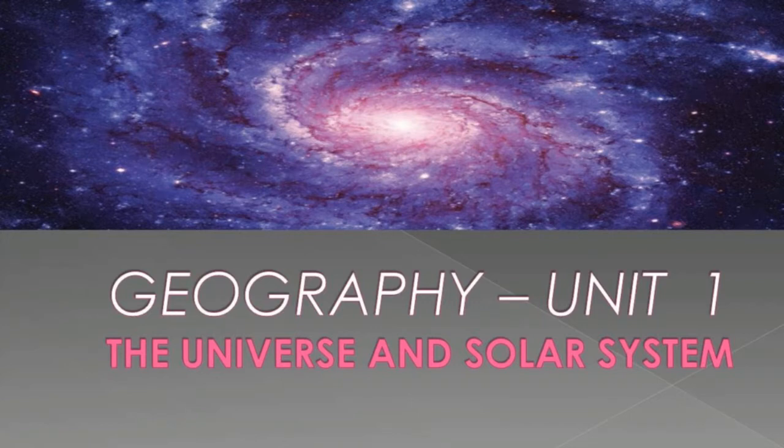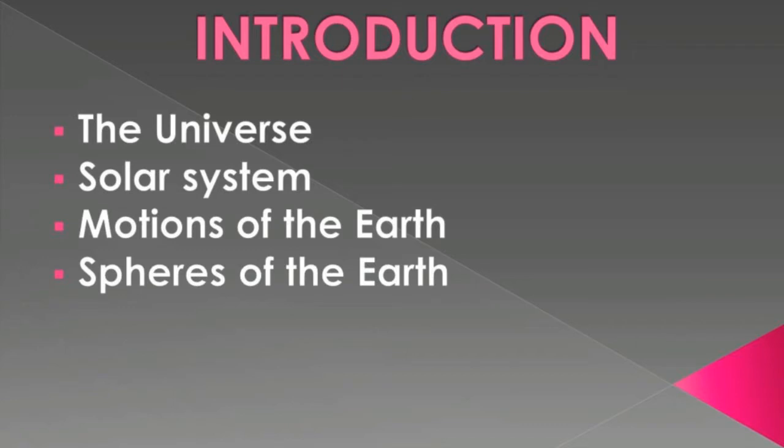Today's topic is 6th standard social science, geography unit 1, the universe and the solar system. Introduction: this lesson focuses on the universe and the members of the solar system. It also deals with the motion of the earth and it talks about the spheres of the earth.